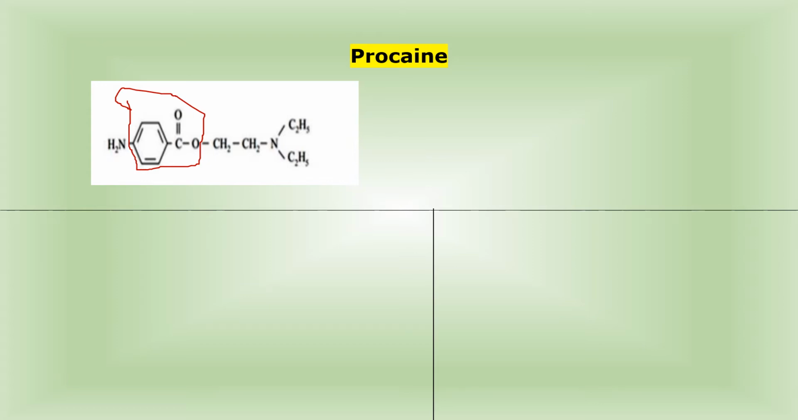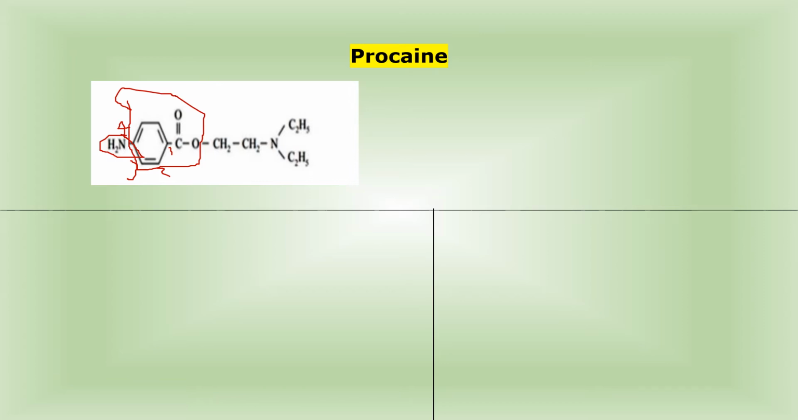This is the structure of para-amino benzoate. Sorry, this is the structure of your benzoate. In this structure, if I give the numbering 1, this is 2, this is 3, and this is the 4th position. Which group is present at the 4th position? Amino group is present. Therefore, the name of this basic structure will be para-amino benzoate.